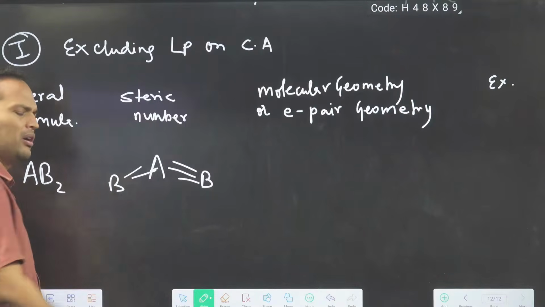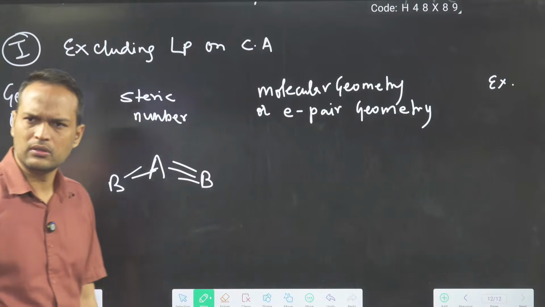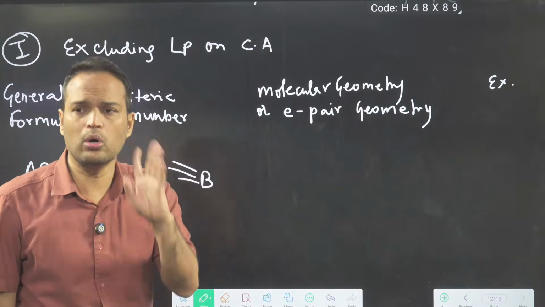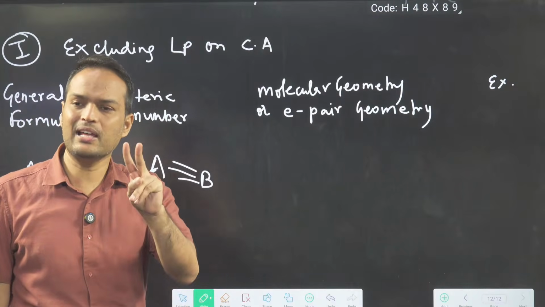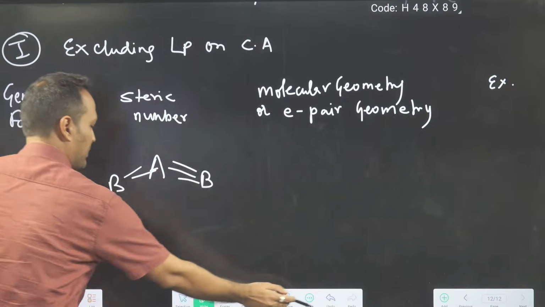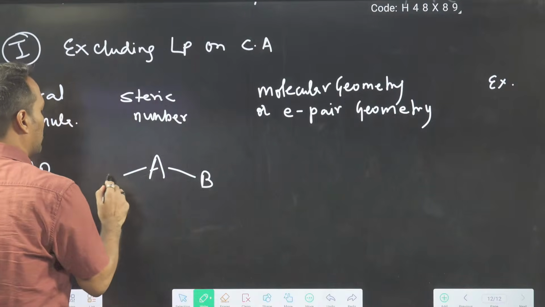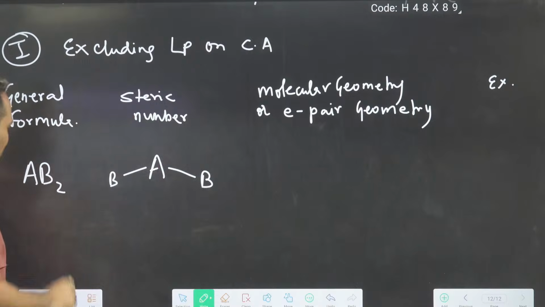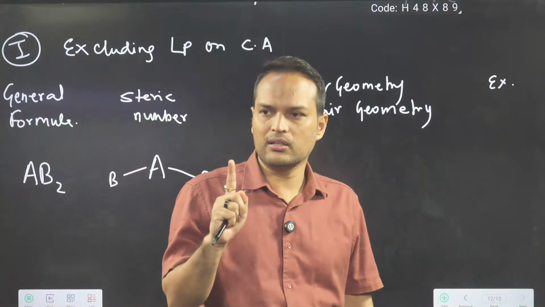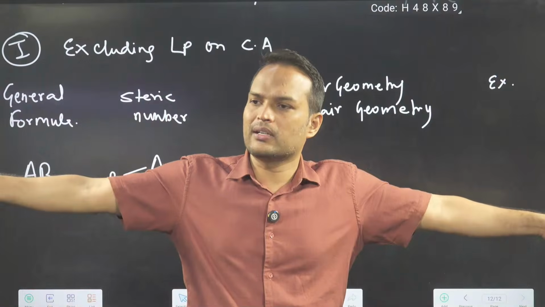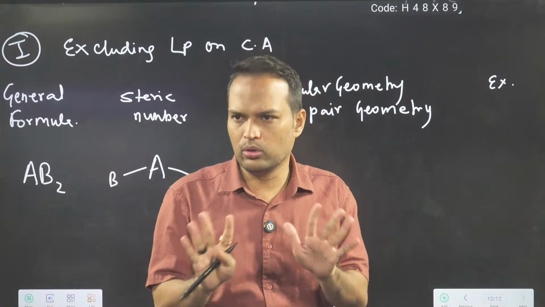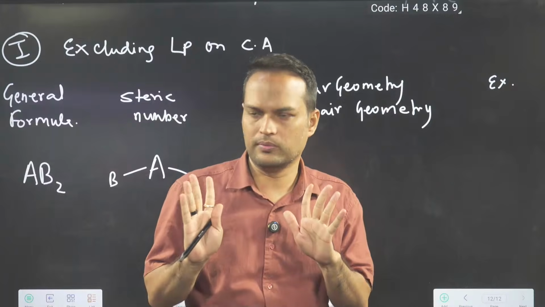This side also a double bond. Anything can happen. But one thing is sure, there must be two sigma bonds. At least this much is confirmed. So AB2 means A is the central atom connected to 2 B atoms by 2 sigma bonds. Total bonds I don't know, but 2 sigma bonds I know.